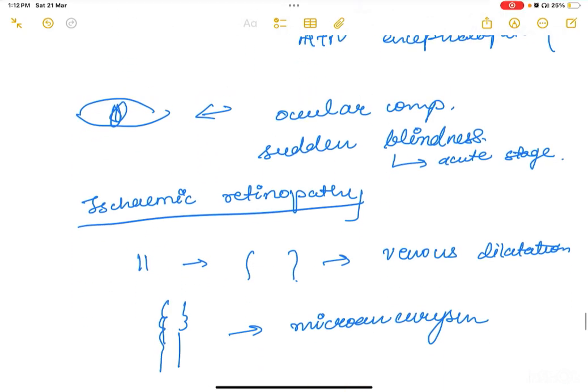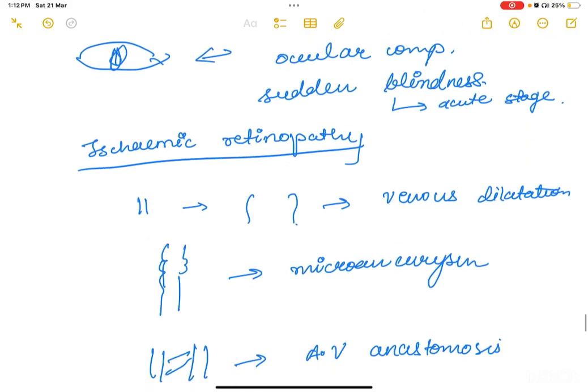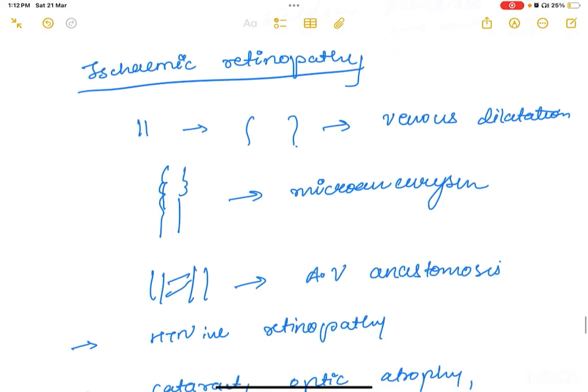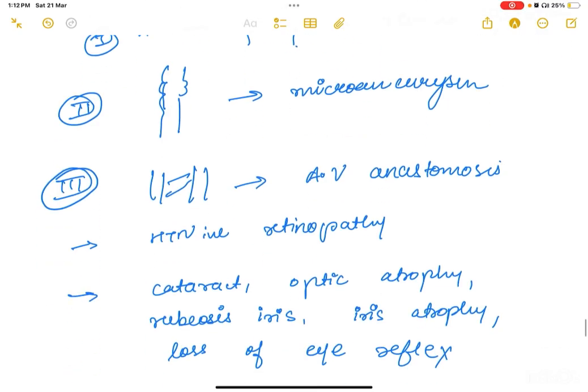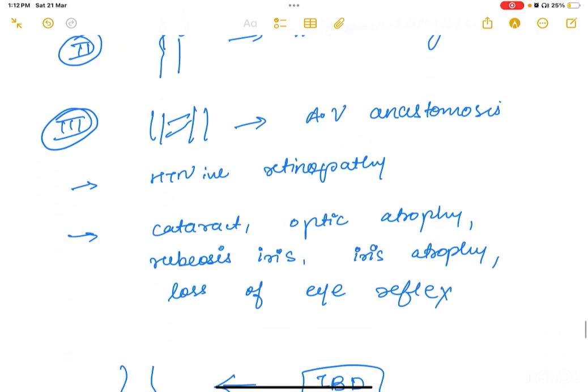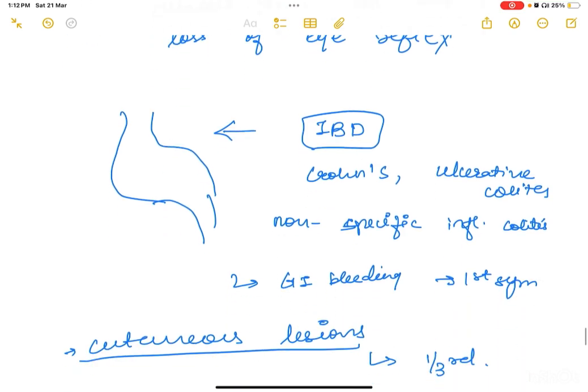Now, ocular complications would lead to sudden blindness. In the acute stage, there is risk of blindness. Now, ischemic retinopathy could be there, in which type 1 is venous dilatation, type 2 is microaneurysm, type 3 is AV anastomosis. Patient could also present with hypertensive retinopathy. Other ocular complications are cataract, optic atrophy, rubeosis, iris atrophy, and loss of eye reflexes.